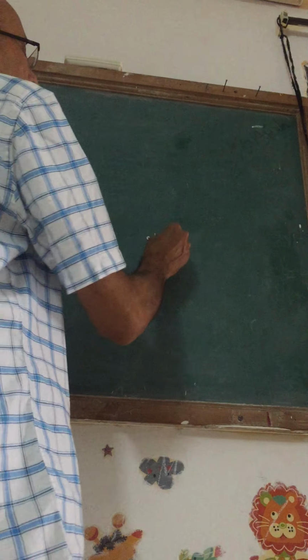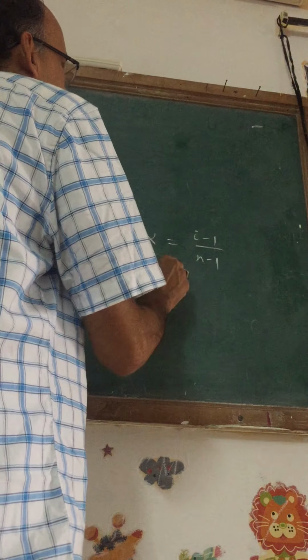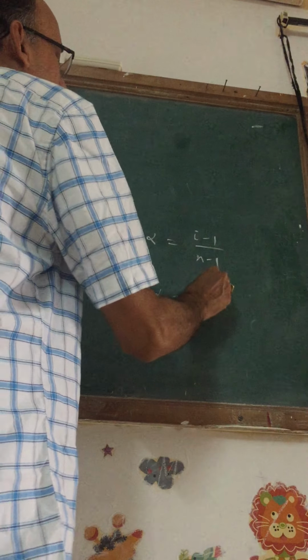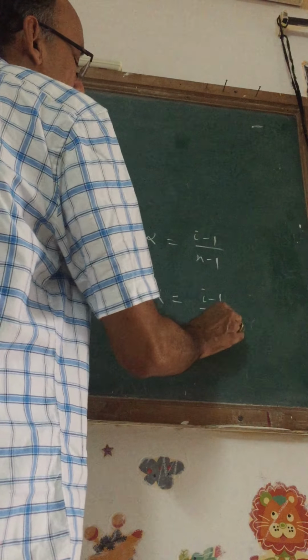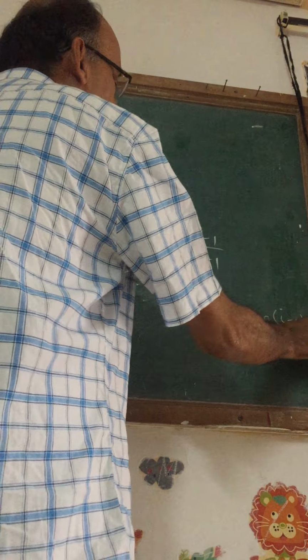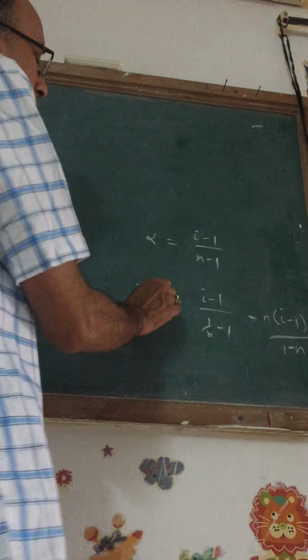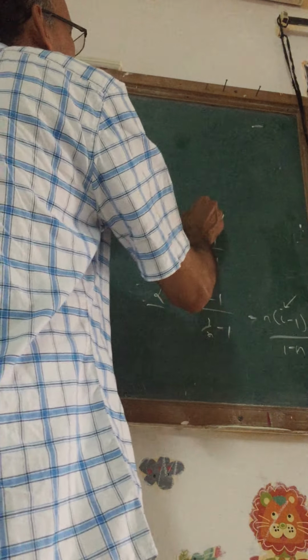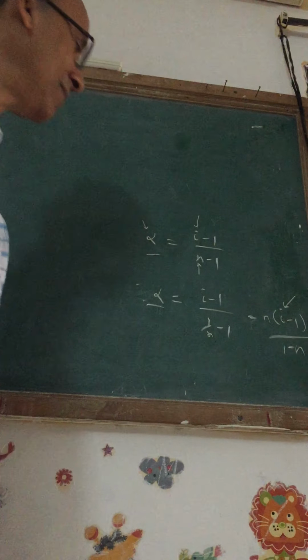In case of dissociation, alpha is equal to (i − 1) by (n − 1). In case of association, alpha is equal to (i − 1) by (1/n − 1), or it can also be written as n(i − 1) by (1 − n). So we can use these formulas to relate alpha with Van 't Hoff factor. And if they give any one of these two, the other one can be calculated, provided I know what n is. I hope you understood this.